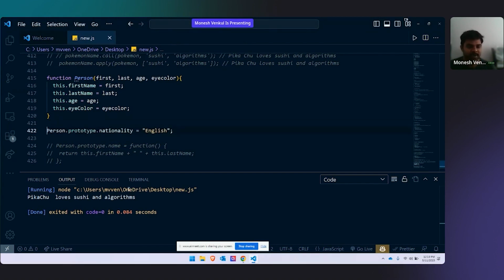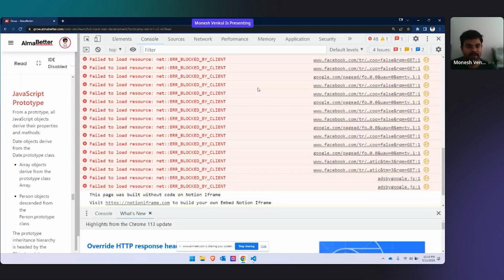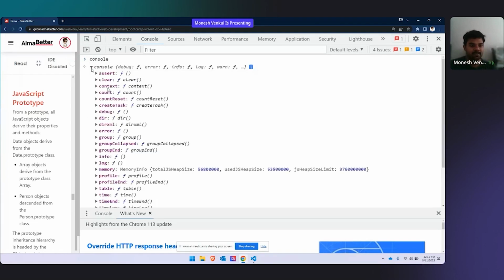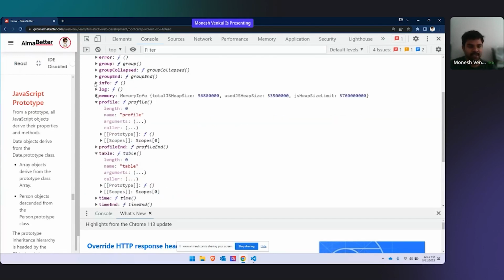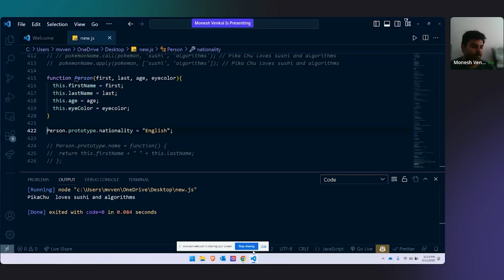What is this prototype? I have already explained it to you. When we click F12 and type any object, for every object there will be a prototype. Everything that you take will have a prototype in it. What does this prototype do? It is like a watchman. Whenever you want to modify the object, you need to first tell the prototype. Every time you do a call or something, the prototype gets invoked. Prototype has all the metadata of an object.